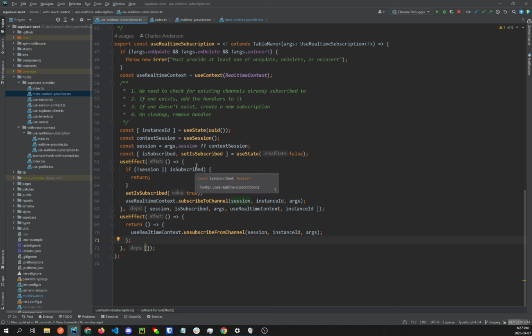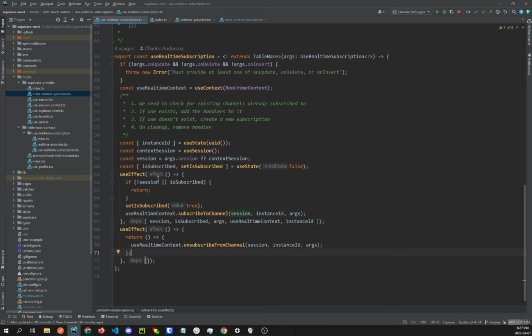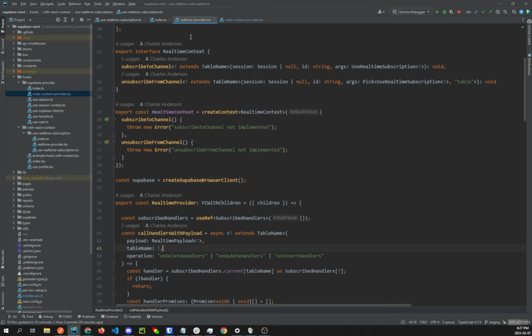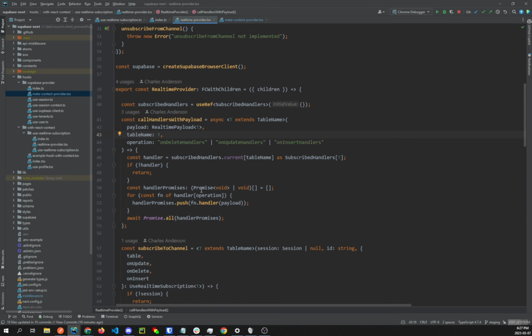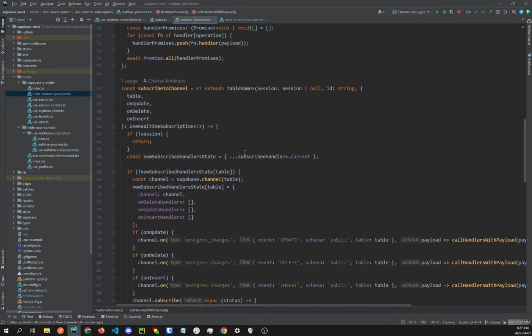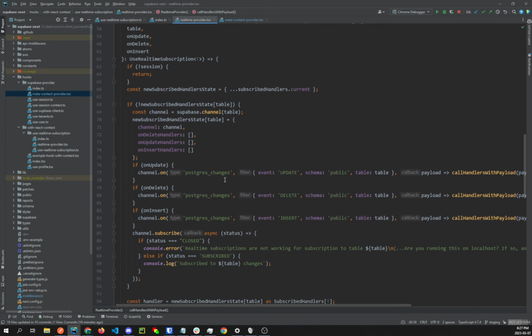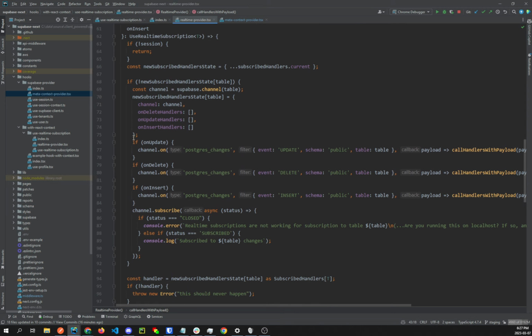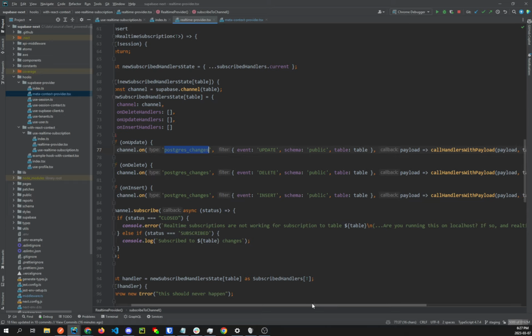And because Supabase only allows you to subscribe to a channel with the same name once, and because there's a limit on the number of channels you can have open at once, I made it this way, where the provider basically keeps track of all of the tables that we've subscribed to before. If we've never subscribed to it before, it creates a new channel and adds the handlers.